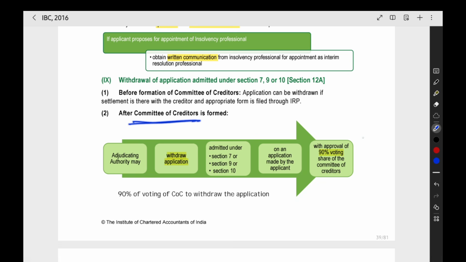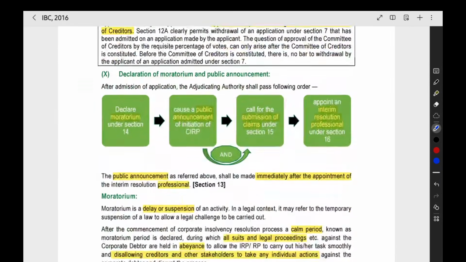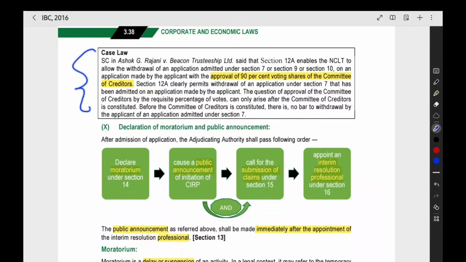After the committee of creditors, this is the same procedure for all the three applications. Whether the application is made by the financial creditor, operational creditor or corporate debtor, the procedure is the same. Before formation of the committee of creditors, you have to go to NCLT and do the withdrawal. You have to file the appropriate form through the IRP. That is what they have given in the form of a case law. Approval of 90% of voting shares is required.